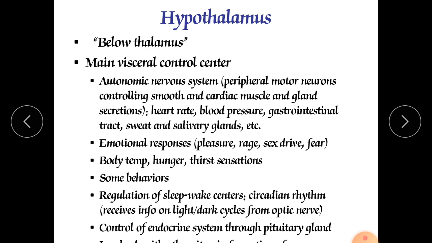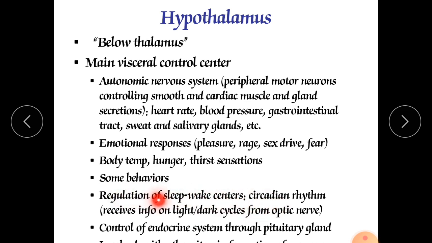First, again we will summarize what the hypothalamus is. It is the main visceral control. Its autonomic nervous system control covers emotional responses like pleasure, sex drive, body temperature, hunger, thirst sensation, and some behaviors, and regulation of sleep-wake centers.